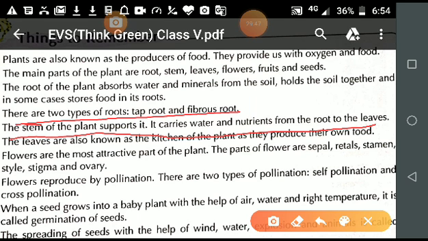Leaves are known as the kitchen of green plants because they prepare their food, and this process is known as photosynthesis. And some stems also store extra food in them, such as sugar cane, potato, etc.